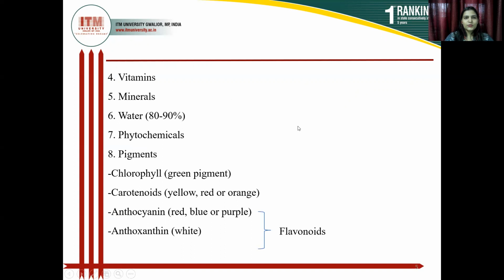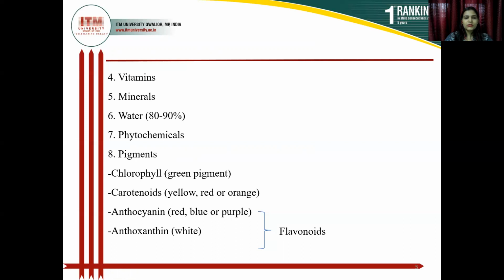Next are vitamins, minerals, water and phytochemicals, including pigments. There are different types of pigments like chlorophyll, carotenoids and anthocyanins. Chlorophyll gives yellow-green pigment, carotenoid gives yellow, red or orange pigment, and anthocyanin gives red, blue or purple pigment.